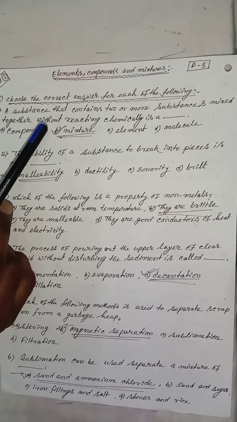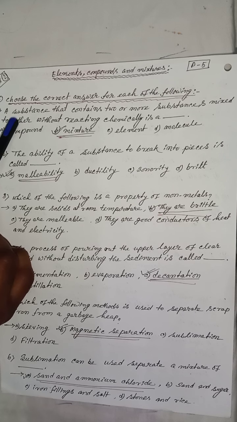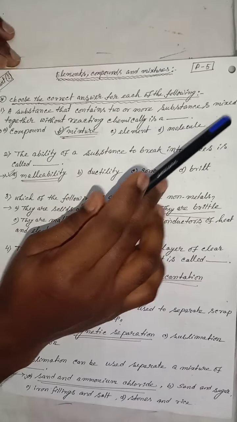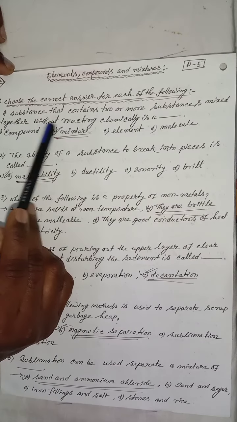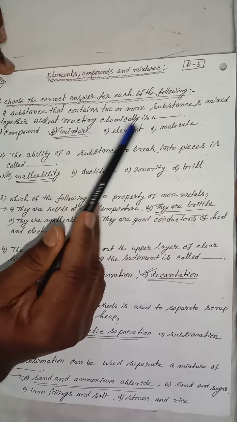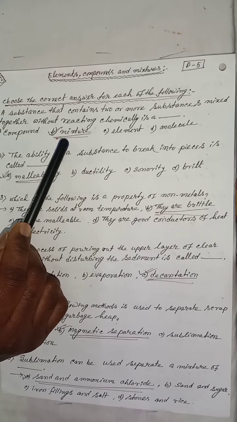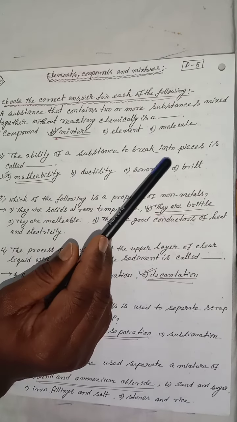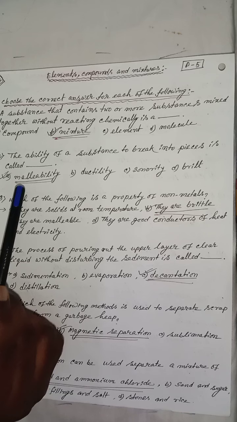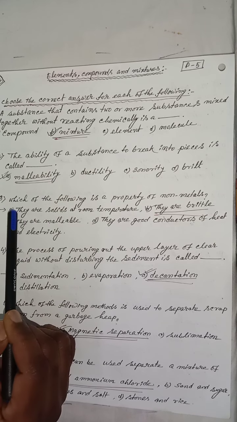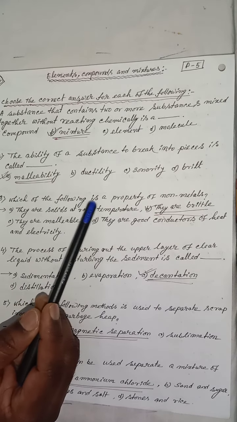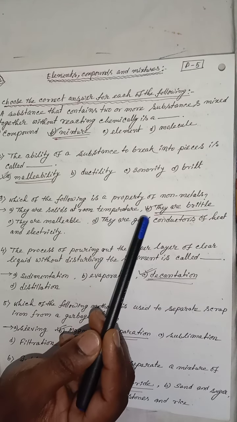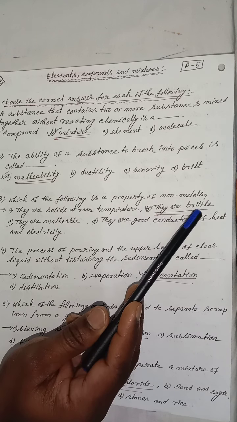The first question: a substance that contains two or more substances mixed together without reacting chemically is a mixture. Next question: the ability of a substance to break into pieces is called malleability. Next question: which of the following is the property of non-metals? The correct answer is option B, they are brittle.